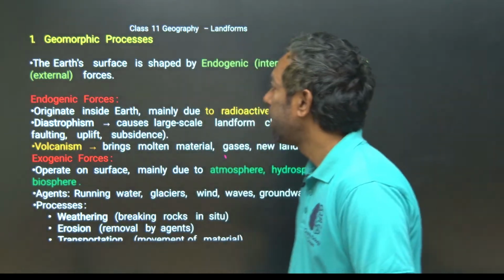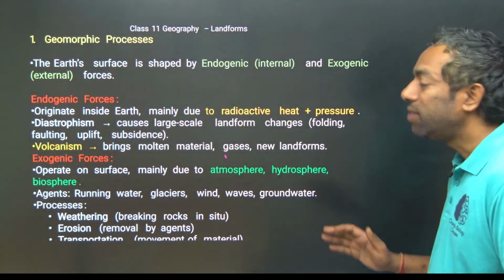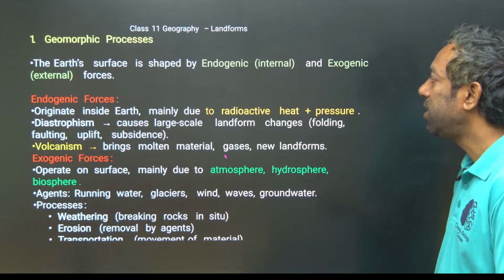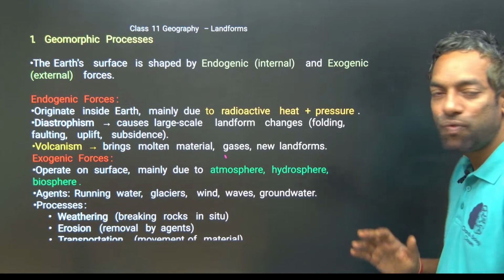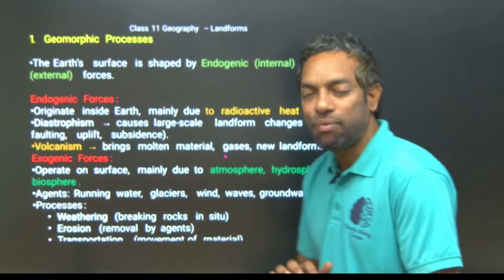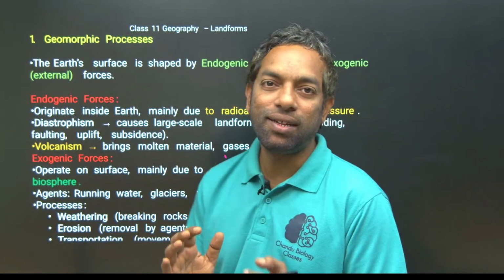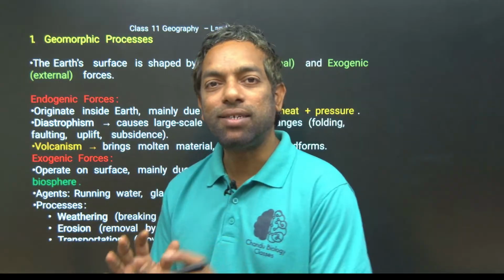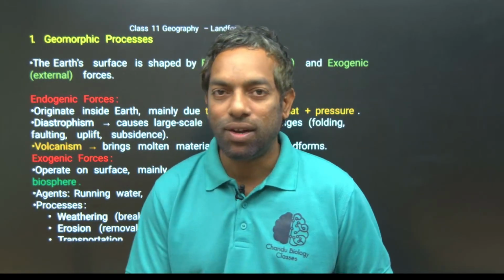Geomorphic process: how the earth's surface is formed. The earth's surface is shaped by two forces, the forces that created the shape of the earth's crust: external forces and internal forces.